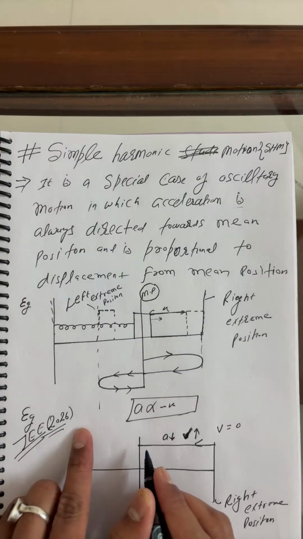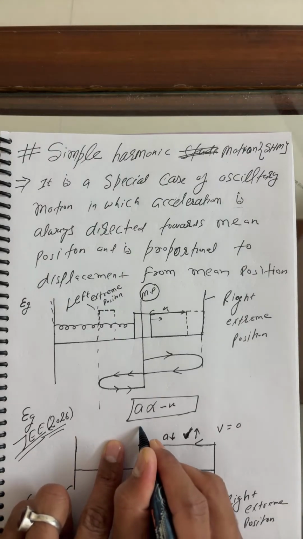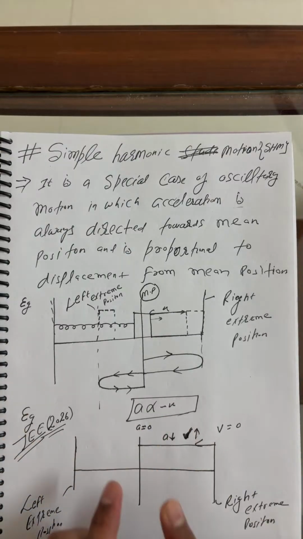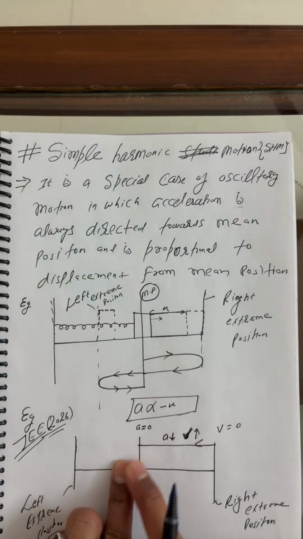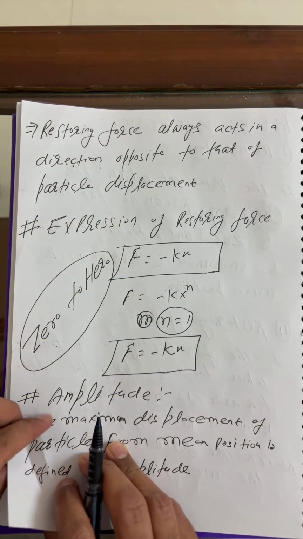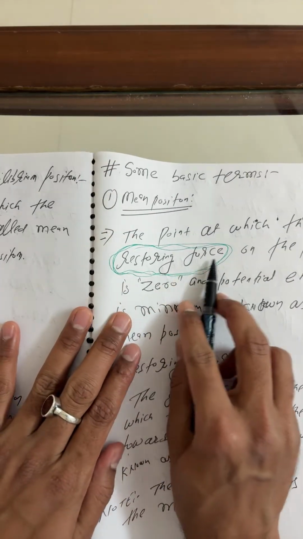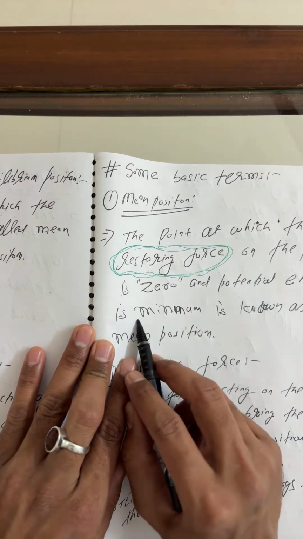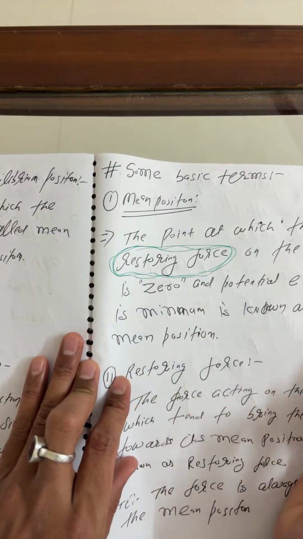But if you cross the mean position, what's the acceleration over here? The acceleration of the particle at the mean position is zero. Already I said, force is zero at the mean position and potential energy is minimum. I never skipped any point. I said restoring force on the particle is zero and potential energy is minimum. That is known as the mean position.